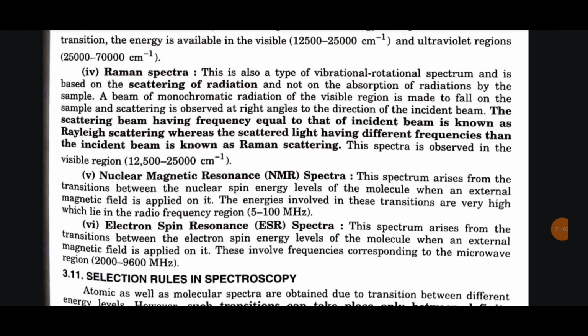Fifth, nuclear magnetic resonance spectra. This spectra arises from the transition between the nuclear spin energy levels of the molecule when an external magnetic field is applied on it. The energies involved in these transitions are very high, which lie in the radio frequency region. Sixth, electron spin resonance spectra. This spectrum arises from the transitions between the electronic spin energy levels of the molecule when an external magnetic field is applied on it. These involve frequencies corresponding to the microwave region.